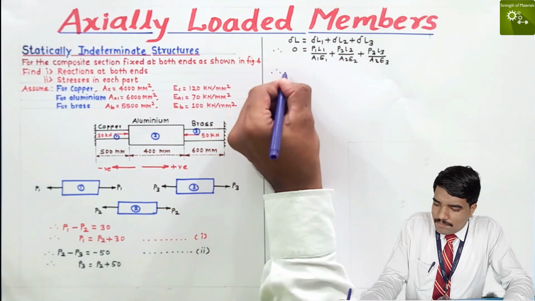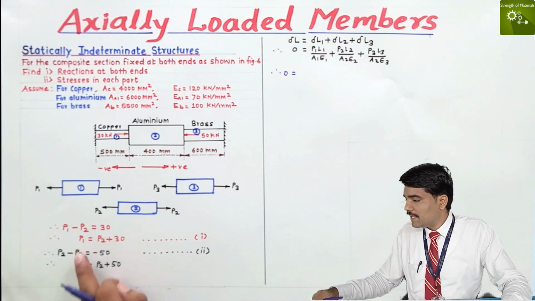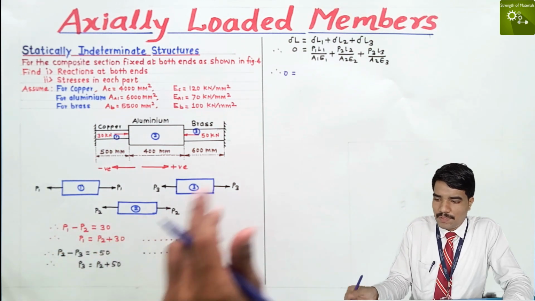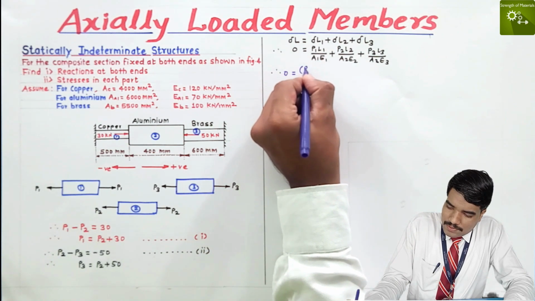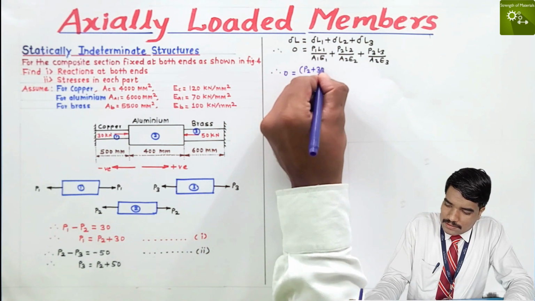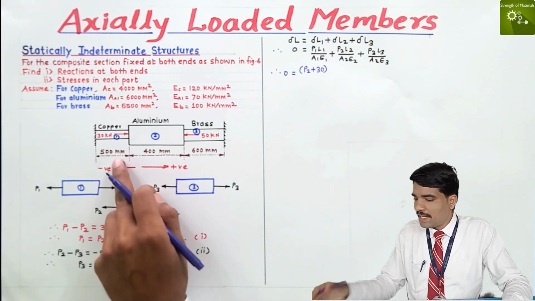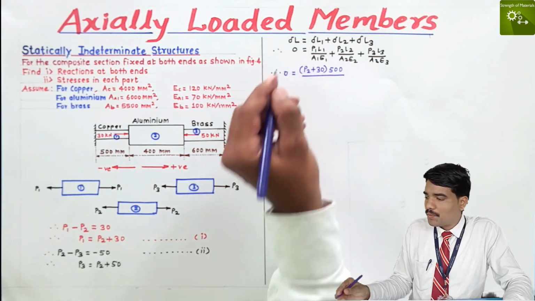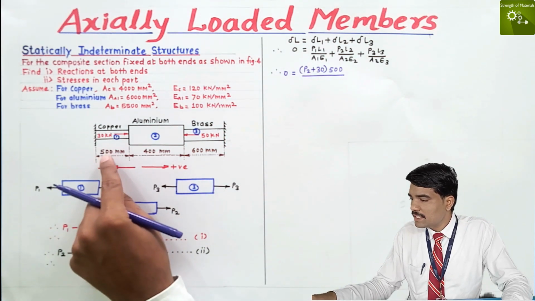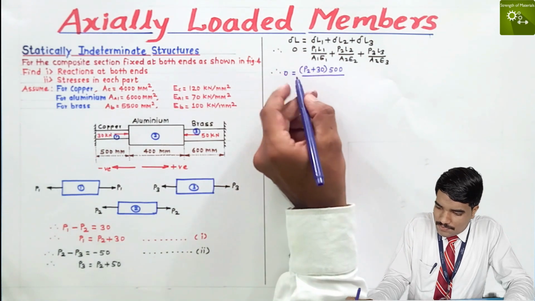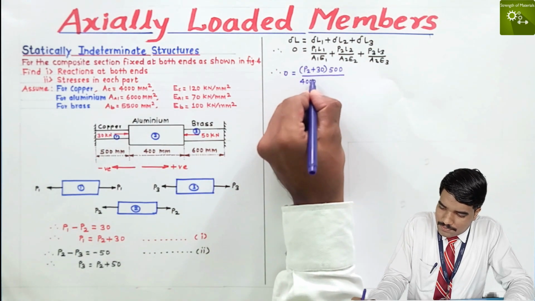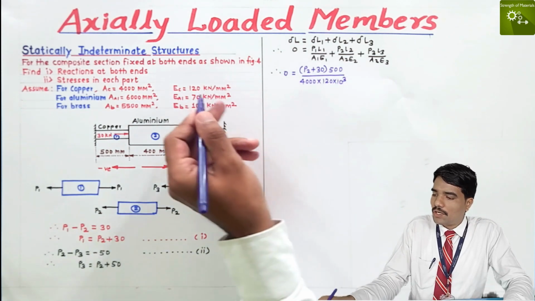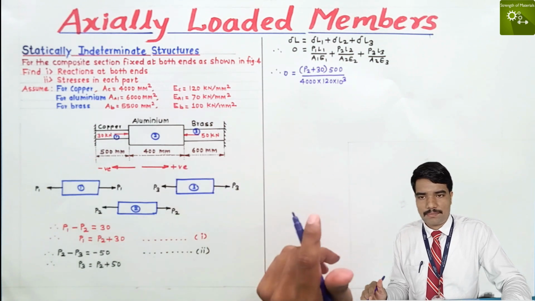What is P1? P1 is P2 plus 30. That is, P1 is P2 plus 30 into L1. What is L1? L1 is 500 divided by A1. A1 is 4000 mm square, into E1. E1 is 120 into 10 raised to 3. That is kilonewton per mm square, convert into Newton per mm square.